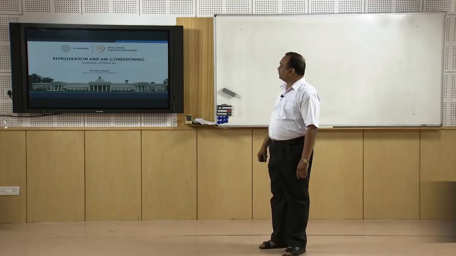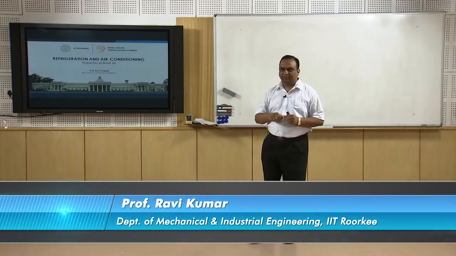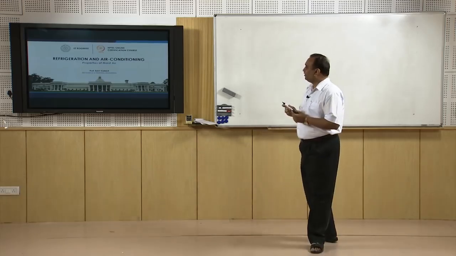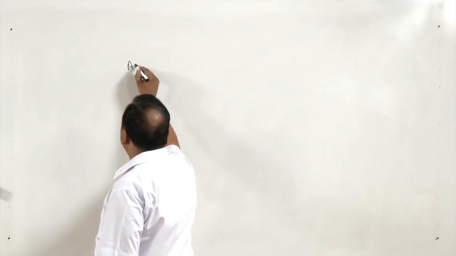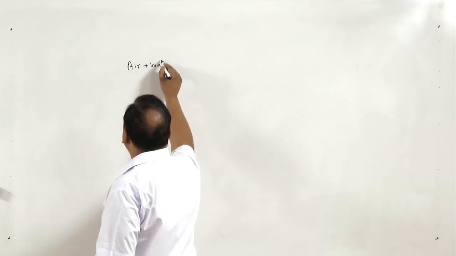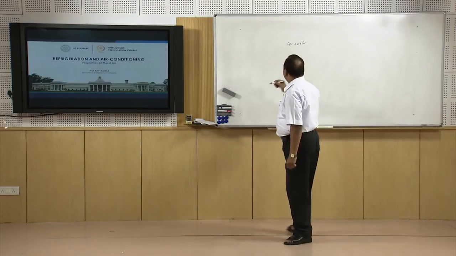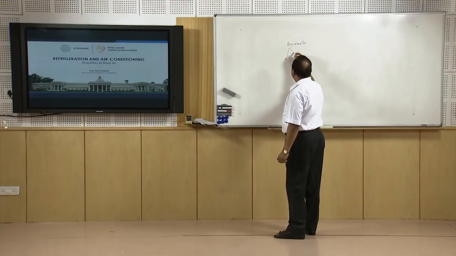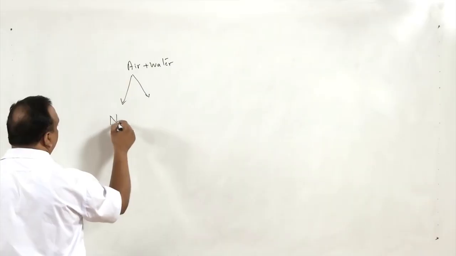Today we will discuss the properties of moist air. As you know, the air which surrounds us is not dry air. It is moist air, and moist air consists of dry air and water vapor in the form of vapor. Now, air is also a mixture of different gases, and major components of air are nitrogen and oxygen.